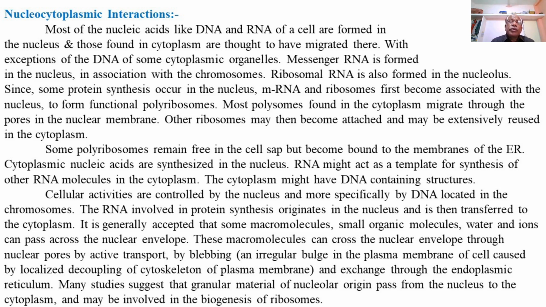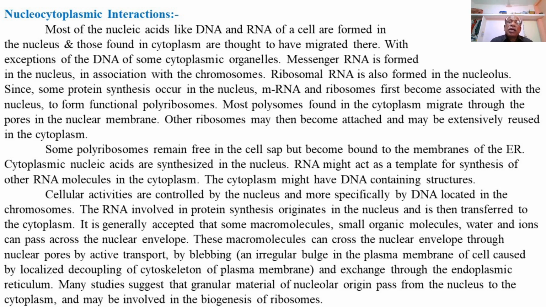Some polyribosomes remain free in the cell sap but others become bound to the membranes of the ER, and thus the surface of the rough endoplasmic reticulum becomes rough due to the presence of studded ribosomes attached to the external surface of the endoplasmic reticulum.